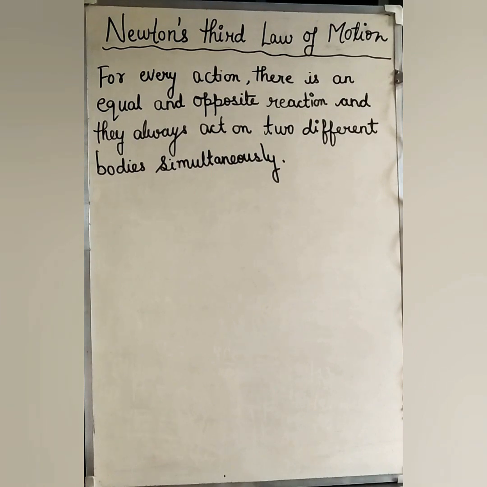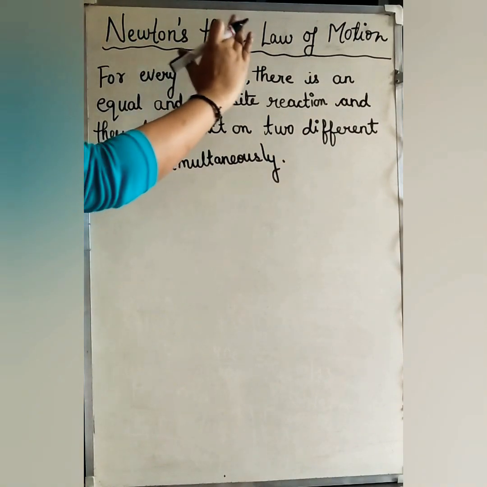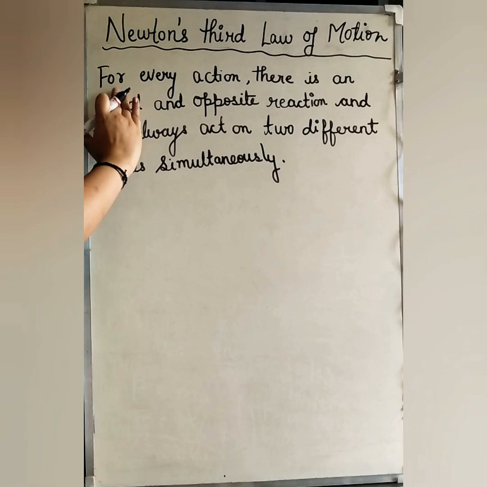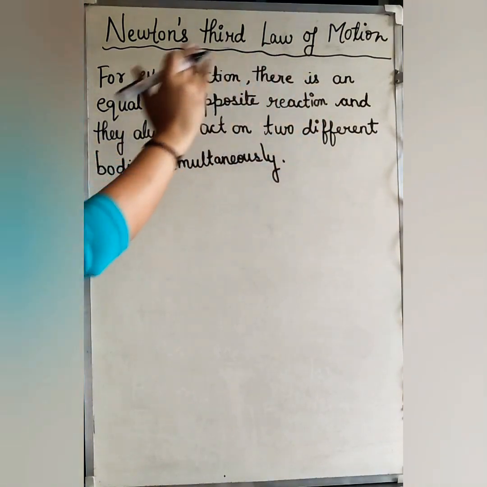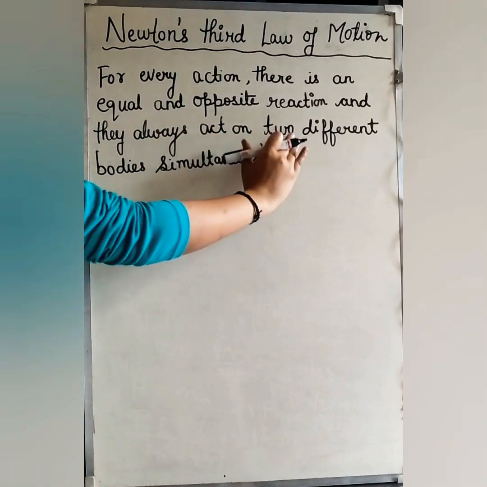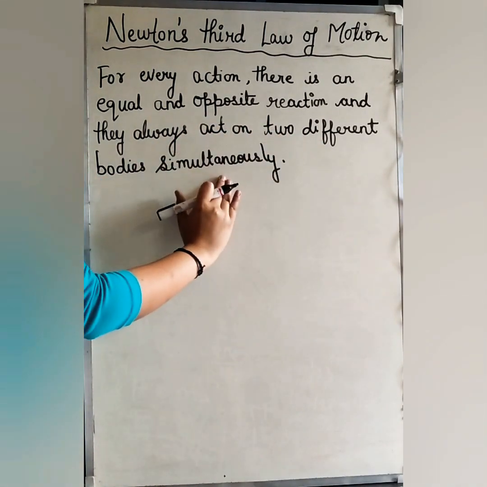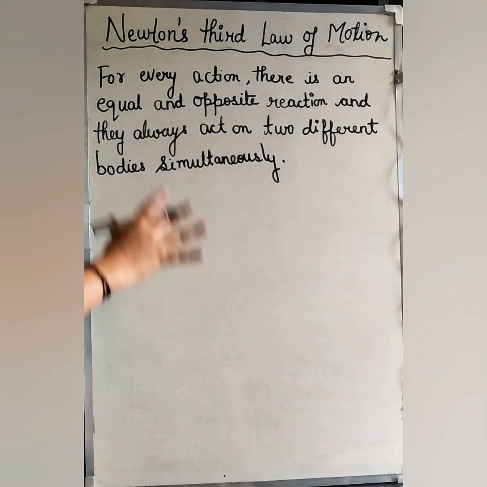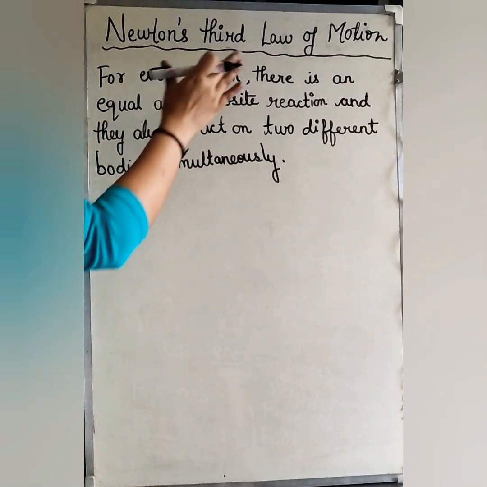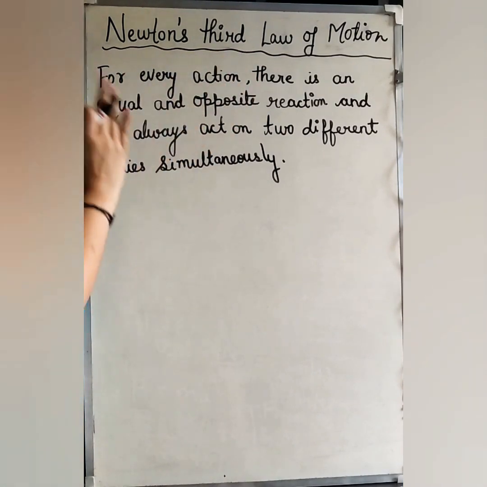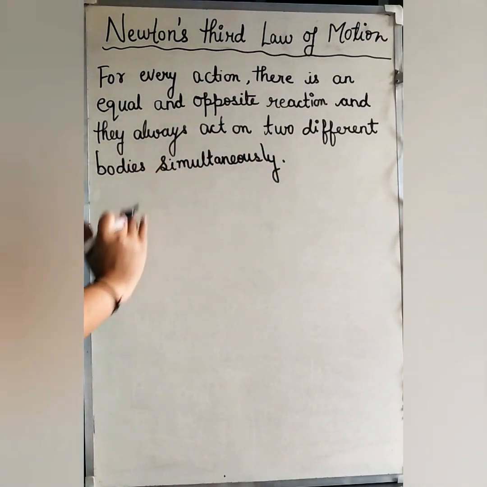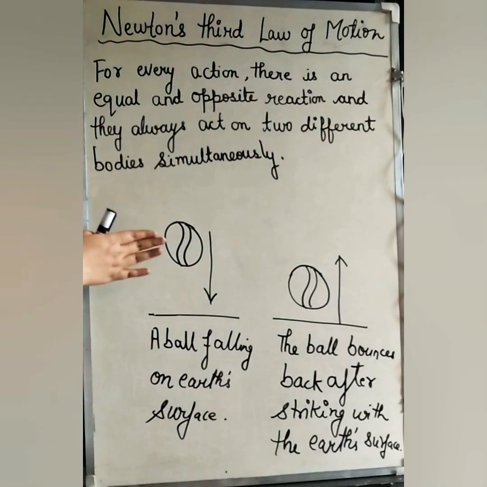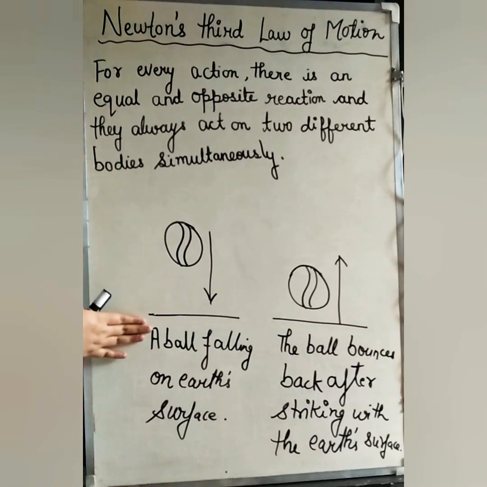So in short, we can state Newton's third law of motion as: for every action there is an equal and opposite reaction, and they always act on two different bodies simultaneously. So today in this lecture we will study the meaning of action force and reaction force, and how they act on two bodies simultaneously. Let's suppose a ball is falling on the earth's surface.